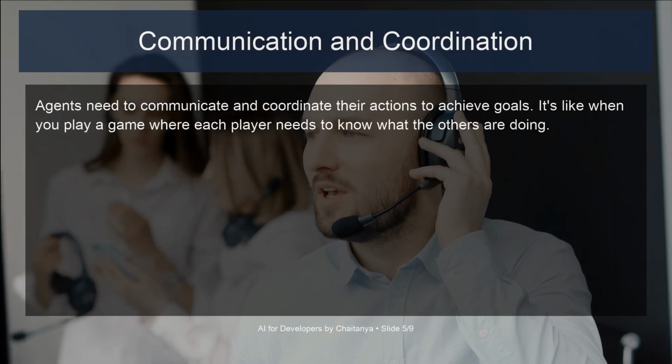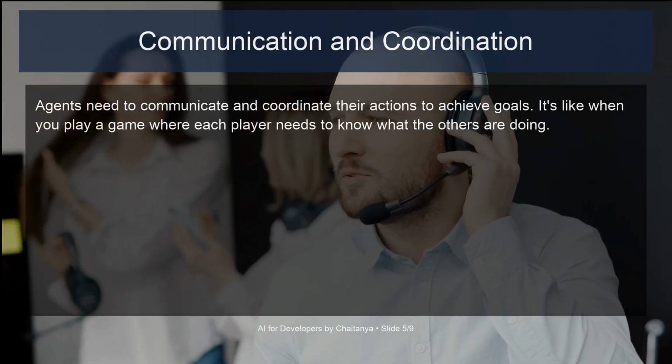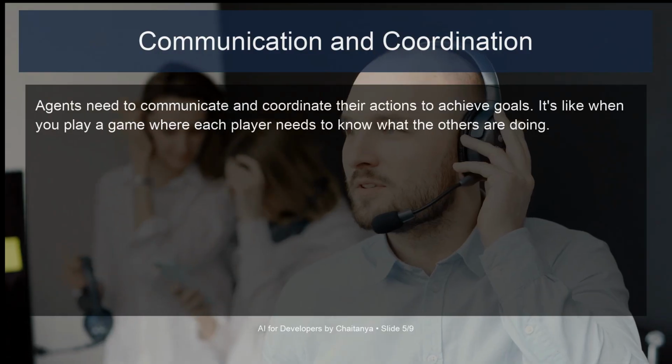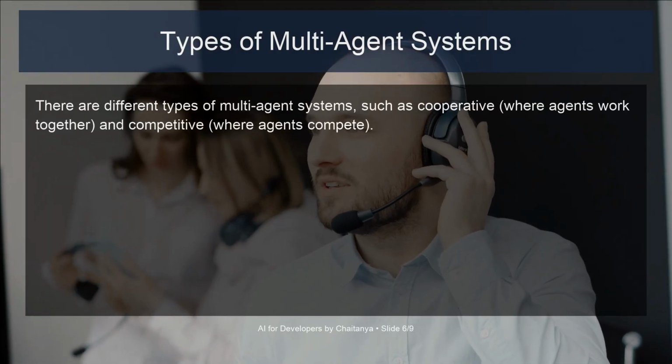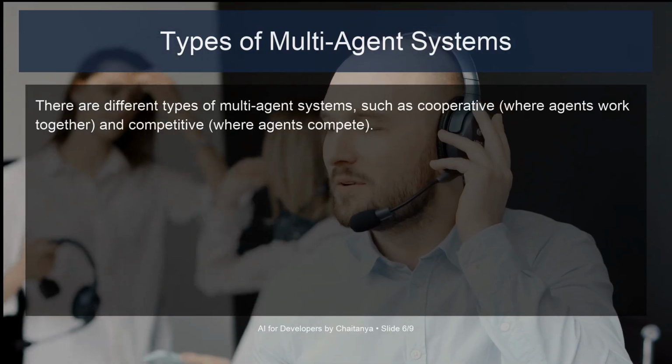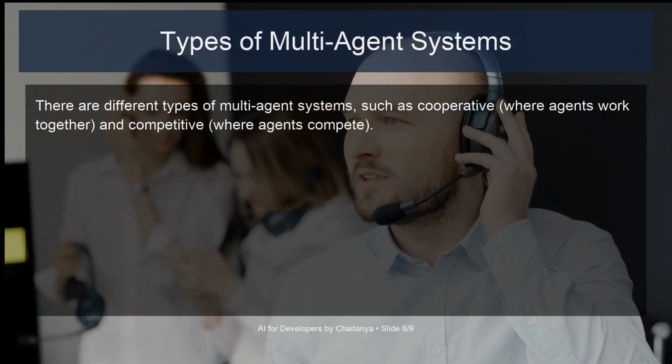Agents need to communicate and coordinate their actions to achieve goals. It's like when you play a game where each player needs to know what the others are doing. There are different types of multi-agent systems, such as cooperative, where agents work together, and competitive, where agents compete.